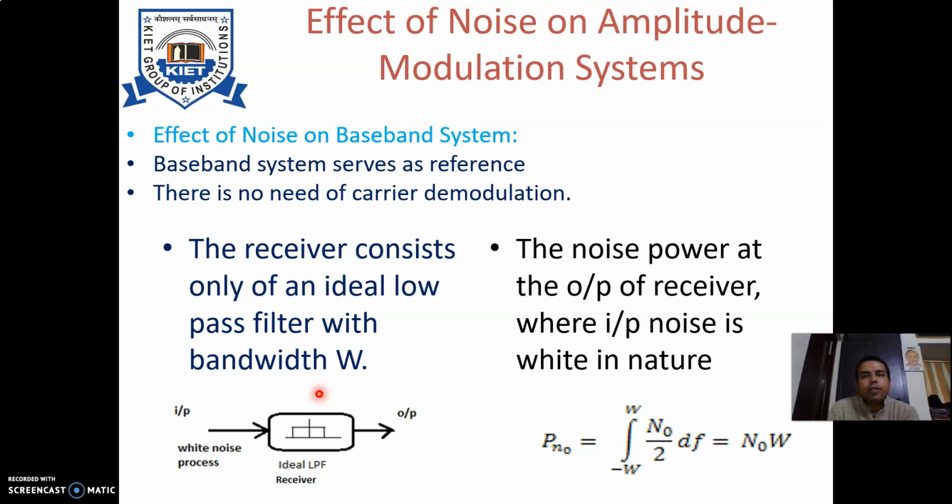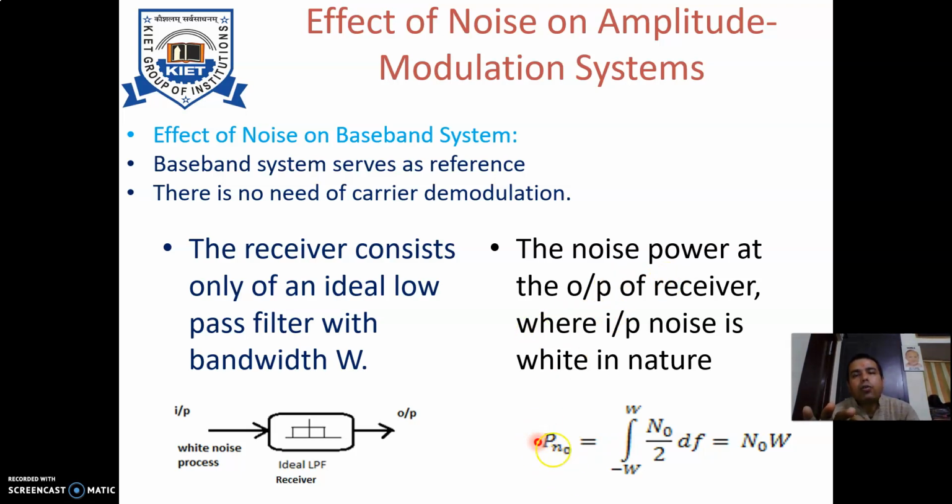That is white noise. When you pass it through an ideal low pass filter, it will consider only the noise component available from minus W to W. So it will give you a band from minus W to W for the noise consideration. We can calculate the noise power at the output, represented by PNO.